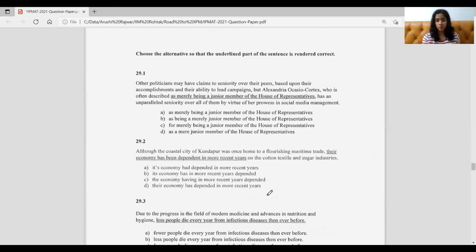Alexandria Ocasio-Cortez, who is often described as a mere junior member of the House of Representatives, has an unparalleled seniority. It's not more elongated, it's not using any words unnecessarily. So the right option here would be D. I'm not reading all the options just to be time efficient, but you can see it for yourself once.